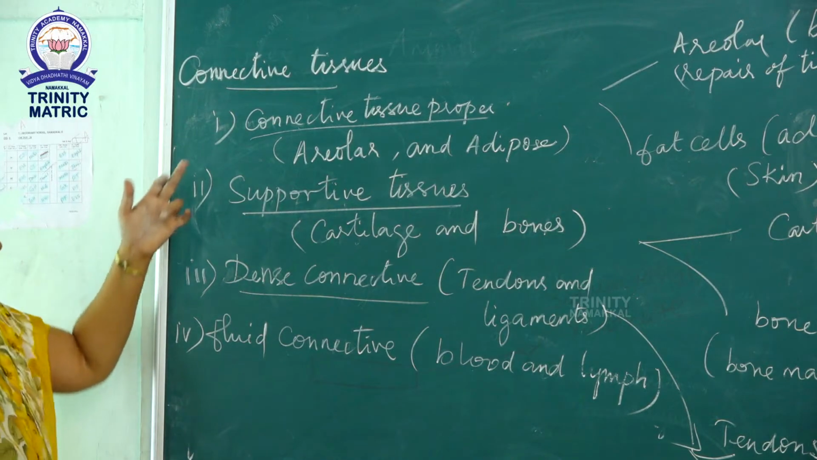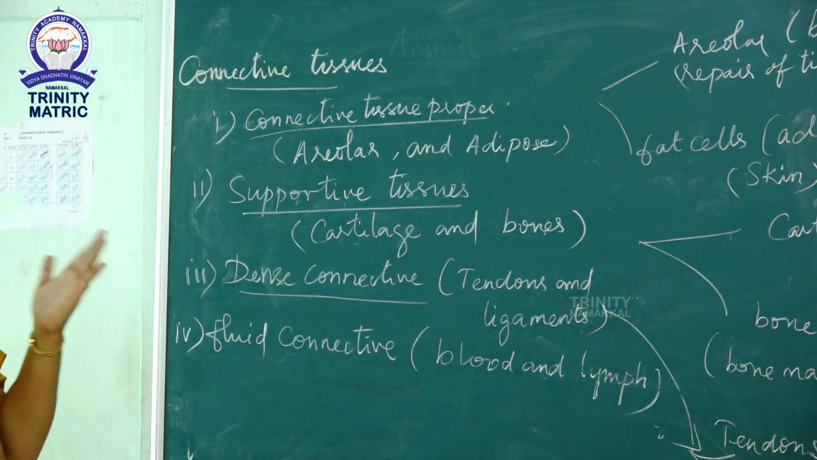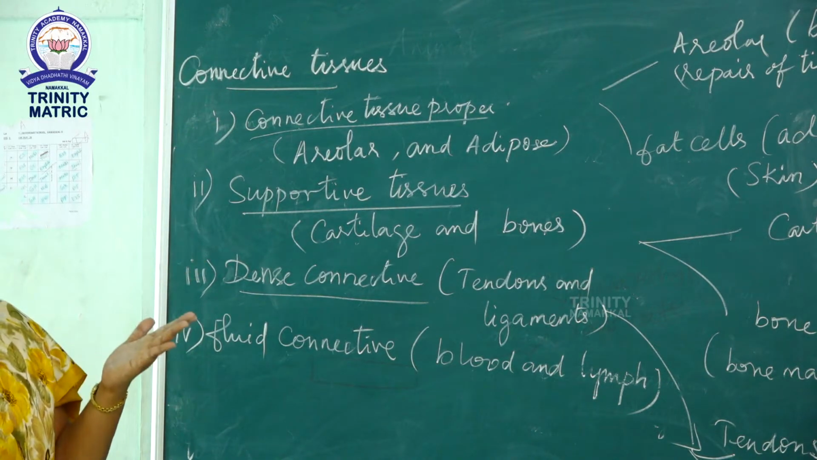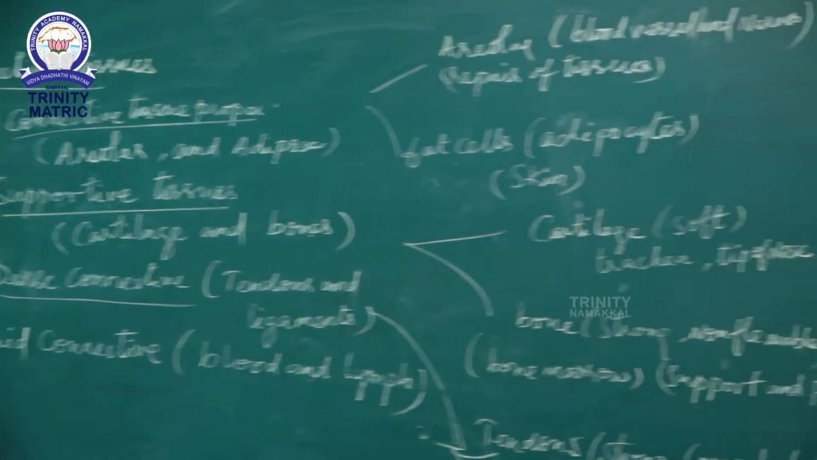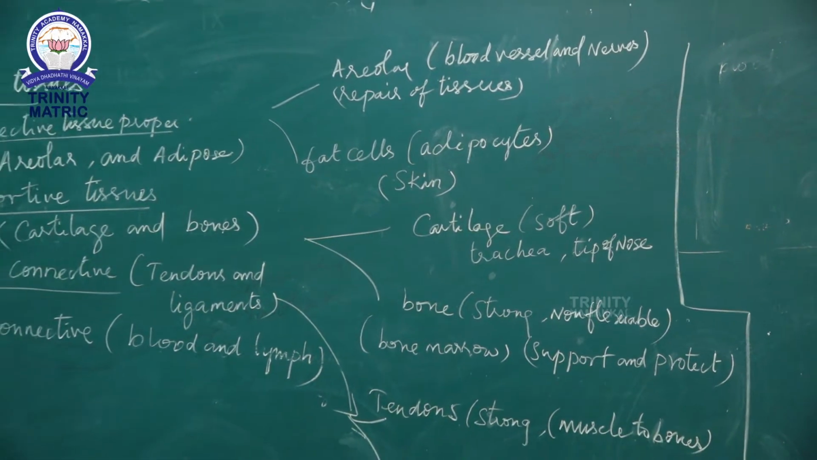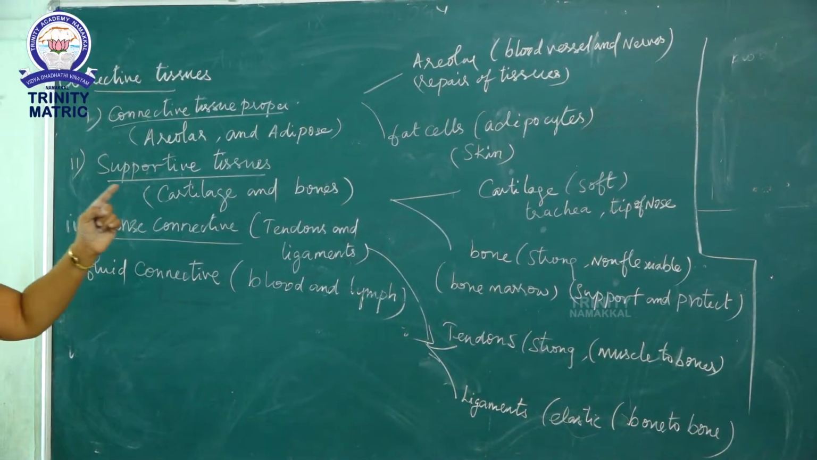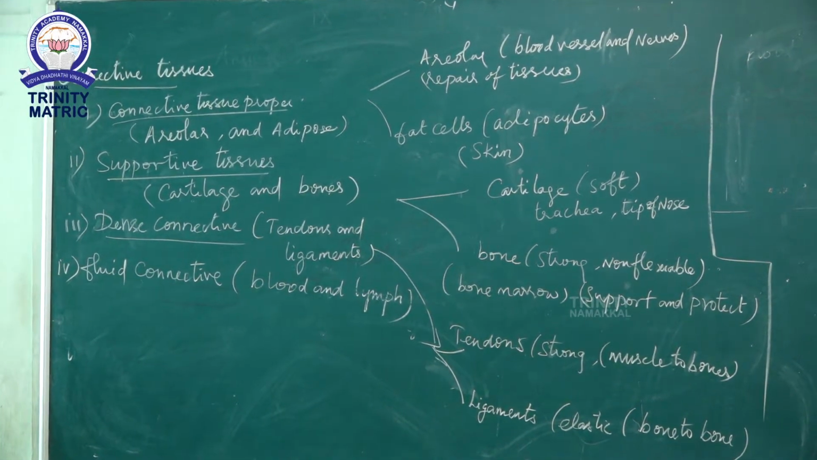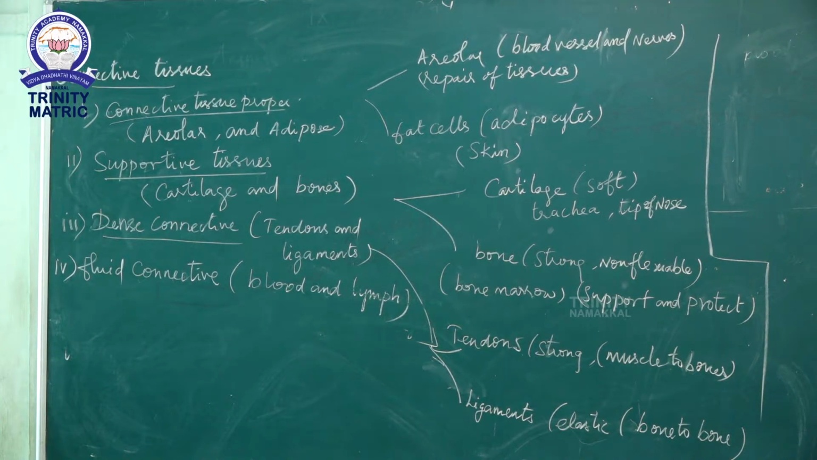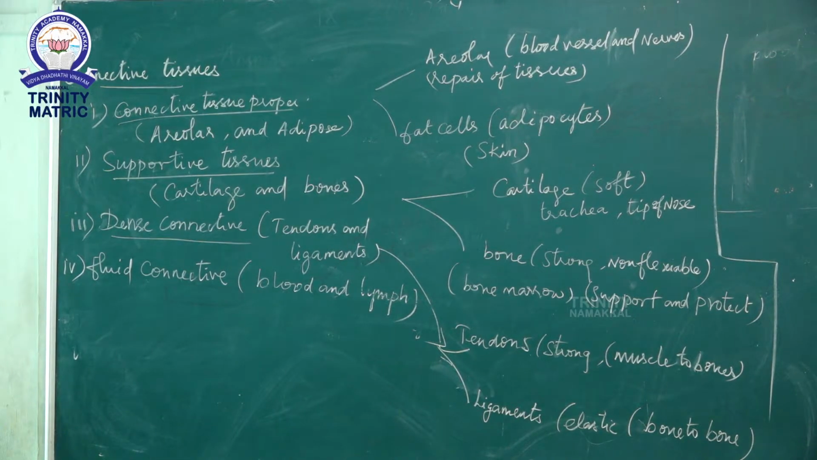Next, connective tissue proper, the areolar tissue. Areolar tissue is found around blood vessels and nerves. It helps in the repair of tissues. Then adipose tissue, otherwise known as fat cells or adipocytes. These fat cells store fat in our body. It is deposited under the skin.